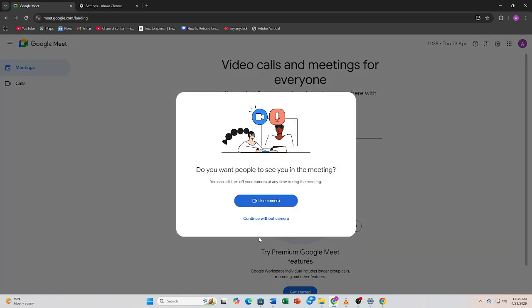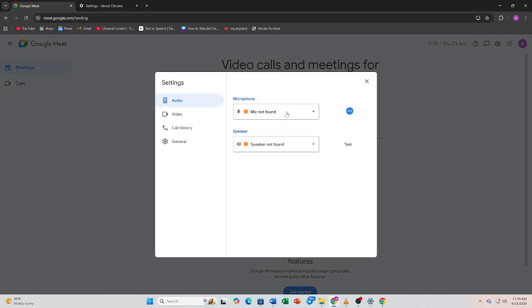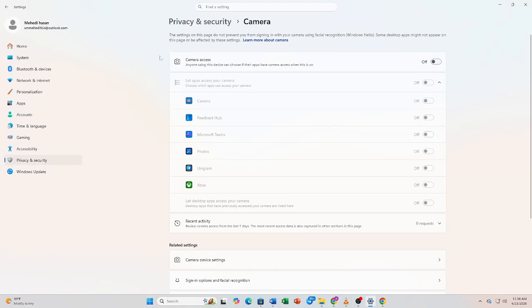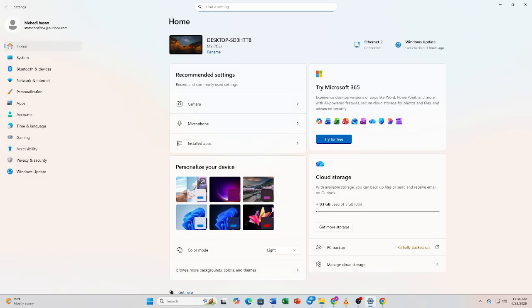Now check your browser audio permissions. Blocked permissions can completely stop sound from working. After that, make sure the meeting tab is not muted. Sometimes the browser tab itself is muted without you noticing.